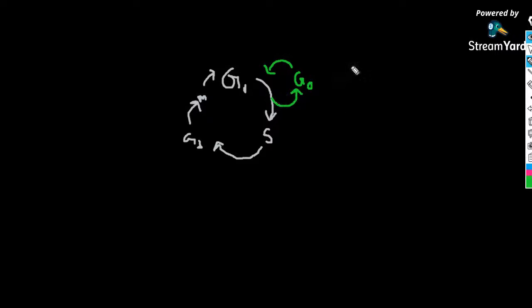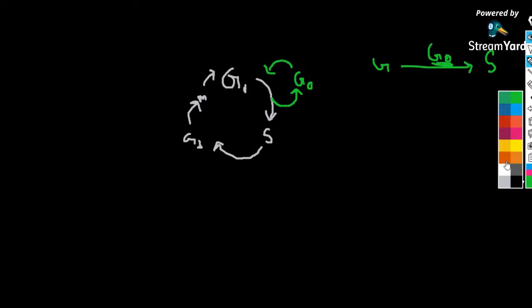So the cell passes from G1 phase to S phase. In between this, there is a phase known as the G0 phase. What happens is that the cell enters the G0 phase. The cell checks whether it has the capability to undergo the entire cell division, whether it could complete all these stages, or whether it should stop its work now. That is how the cell thinks when it enters the G0 phase.